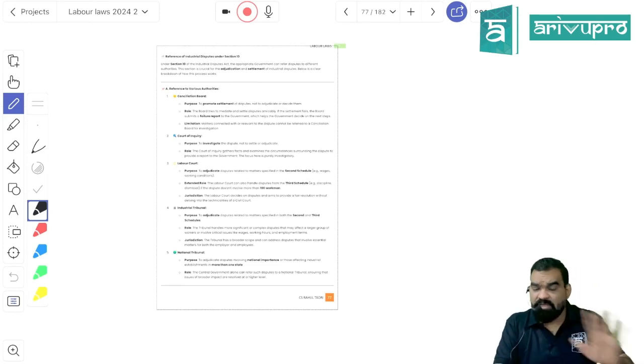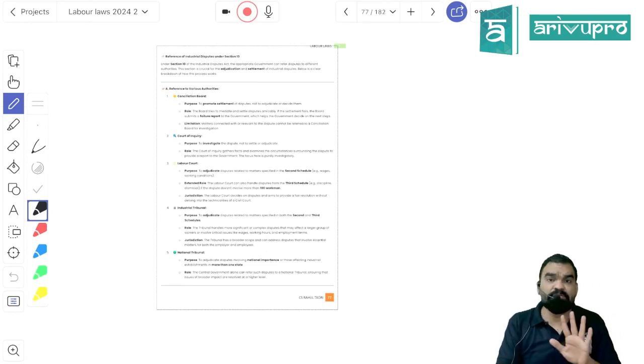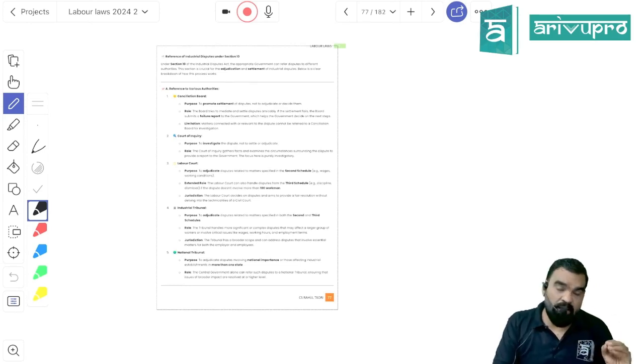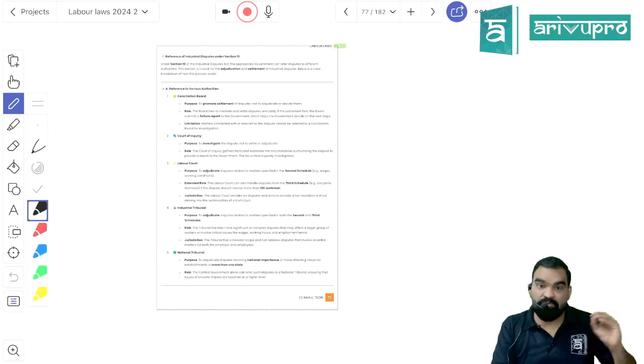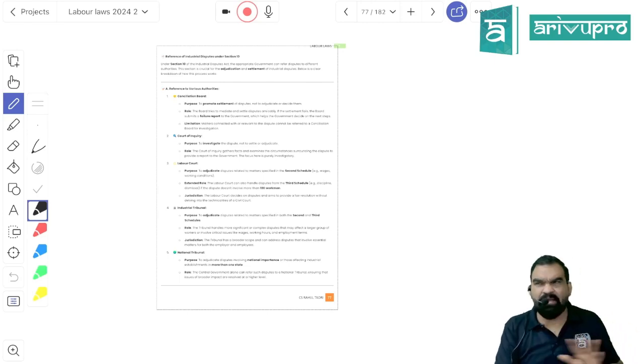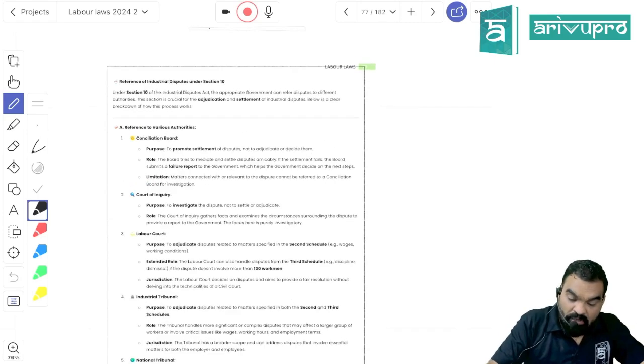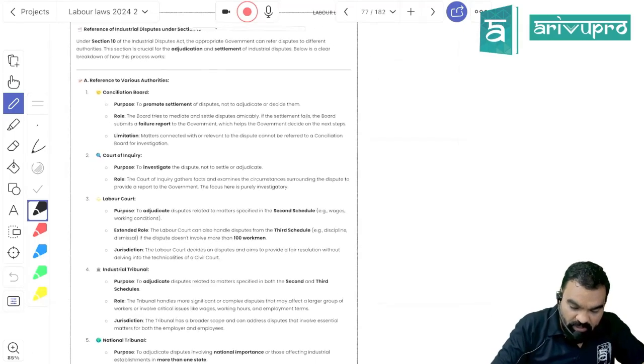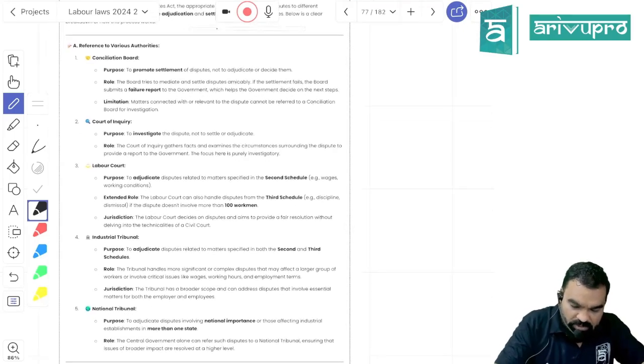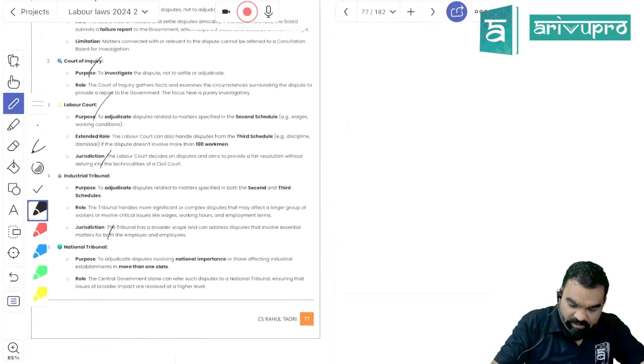But I have seen that the institute used to ask questions pertaining to the strike, the lockout, and the dispute. They have hardly ever asked about the authorities established under this act, okay? So I have given the summary as well.